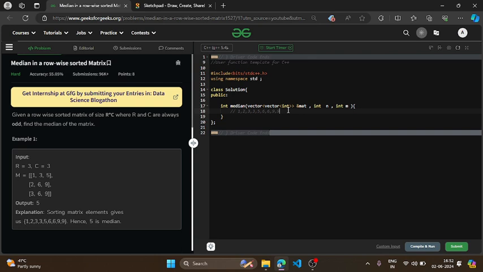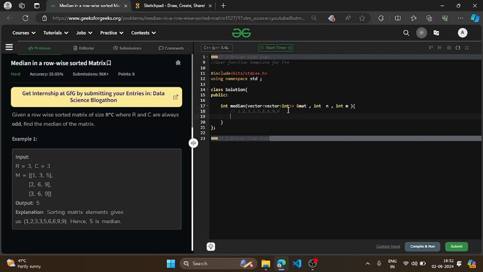Now what will be the brute force approach for this question? The brute force approach will be very simple. I am not going to write code for it because it is as simple as that. I will only tell you the approach. Okay, so in the brute force approach, what we have to do is make another array. Let's declare an empty array, and then we will add all the elements from the matrix to that particular array. After that we will sort that array, and then we will find the middle element of that particular array. This will be our brute force approach.